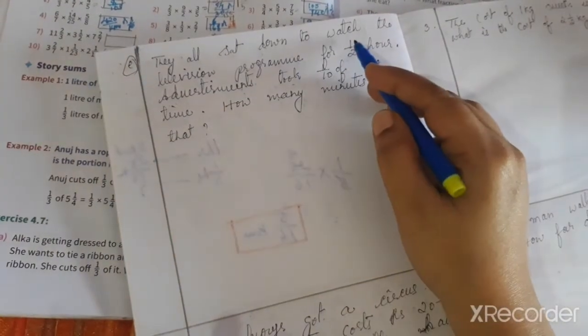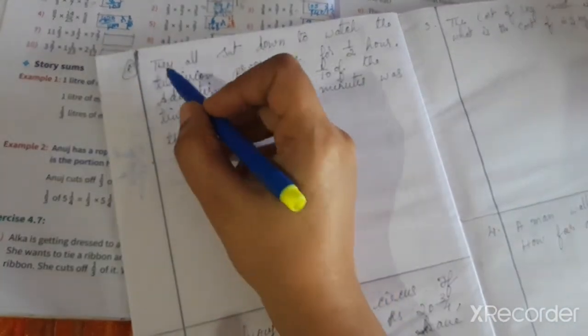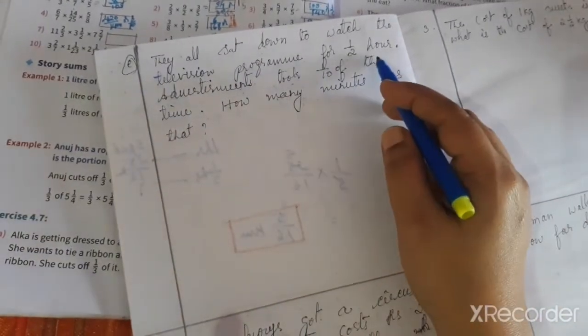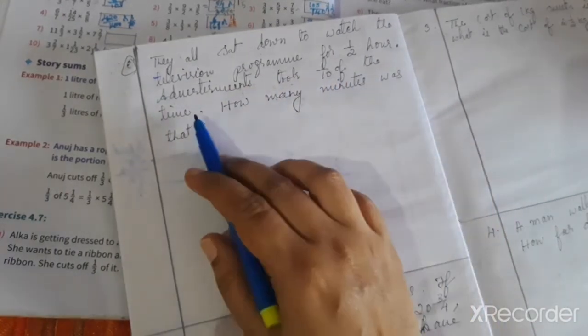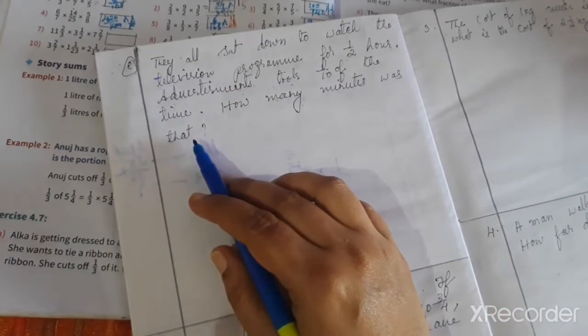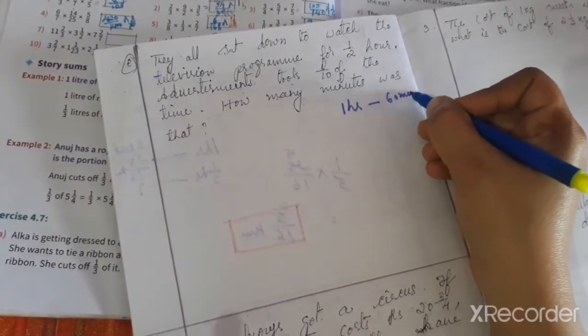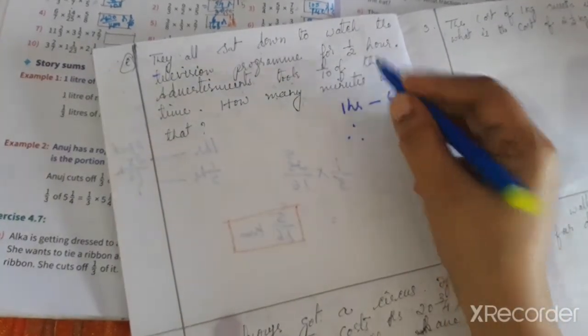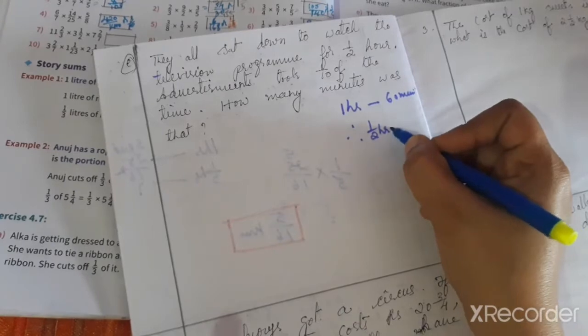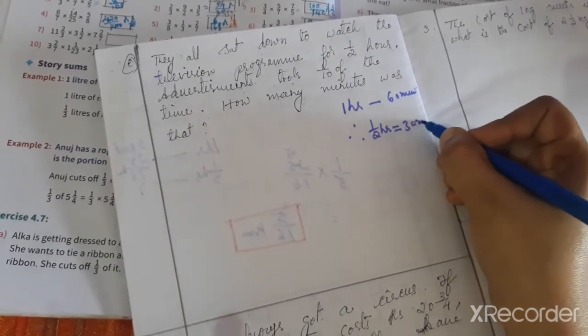Now they all sat down to watch a television program for half an hour. Advertisements took 1/10 of the time. So how many minutes was that? We have to convert into minutes. We know that 1 hour is equal to 60 minutes. Therefore half an hour is equal to 30 minutes.